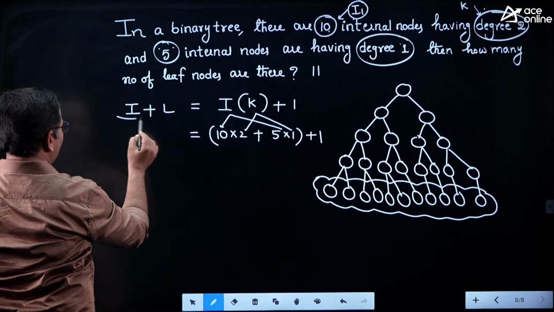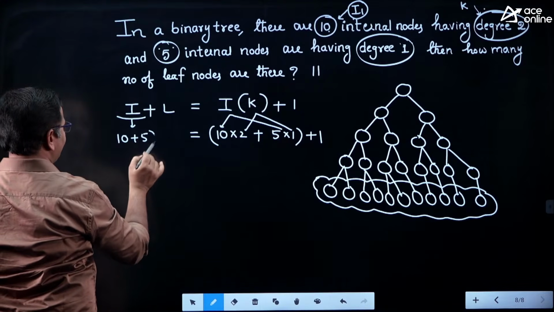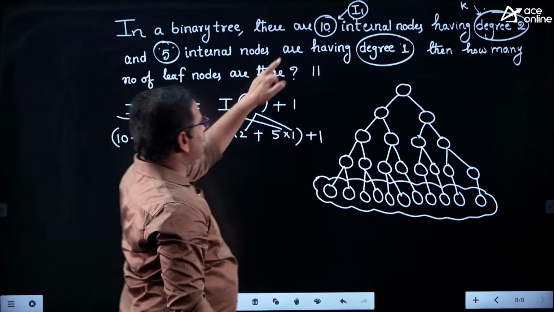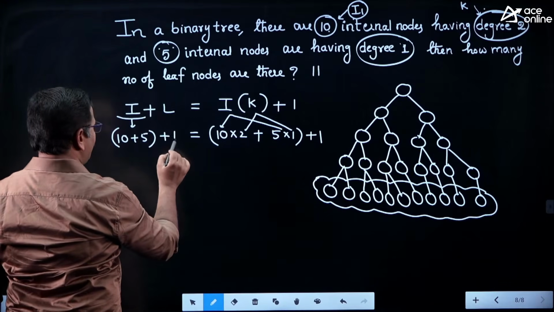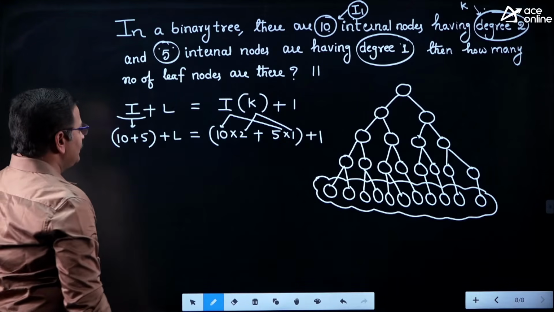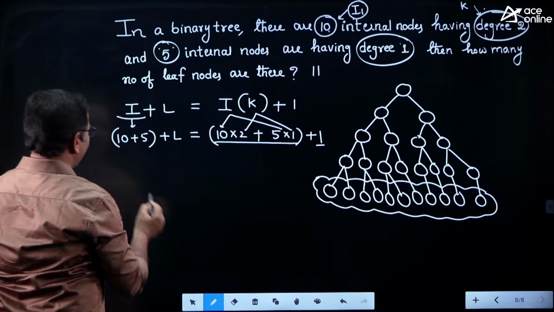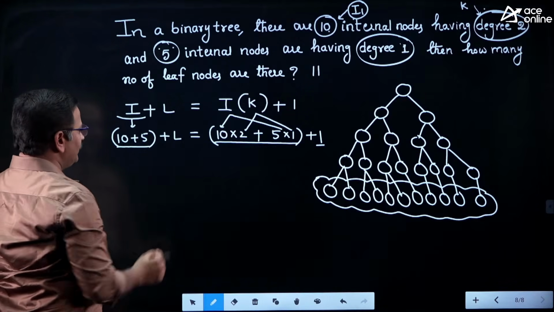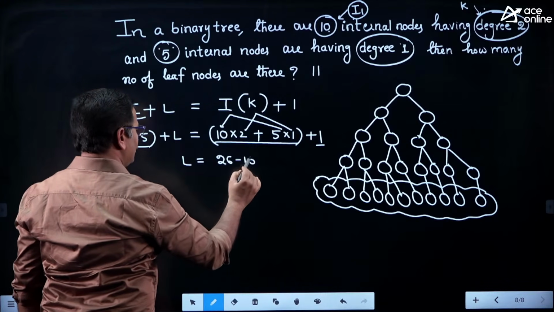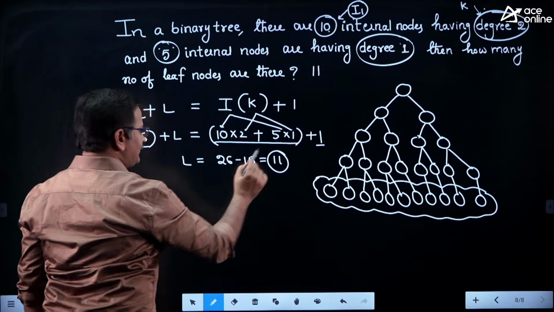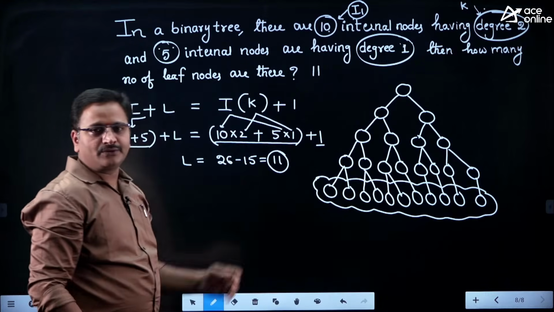Here the total number of internal nodes is 10 plus 5, because there are 10 internal nodes of degree 2 and 5 internal nodes of degree 1, plus they are asking for the number of leaf nodes, the L value. So simply here it is 20 plus 5, 25 plus 1, that equals 26. Here we have 15 internal nodes. So L is equal to 26 minus 15, which is equal to 11. So that's why we got the answer equal to 11.